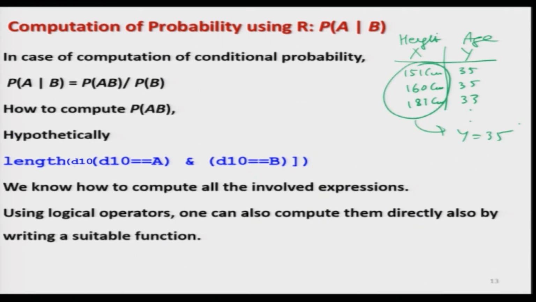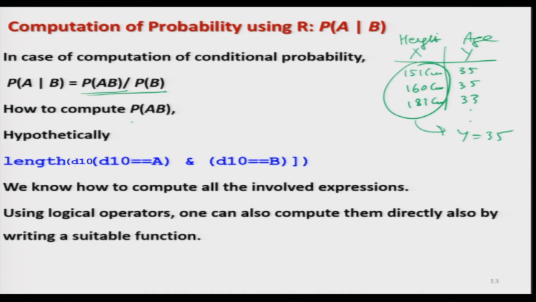It is not difficult, just by using logical operators you can do it. And then you have to simply count how many such numbers are there for which the age is 35. Once you can find out that length, then you can very easily compute the conditional probability by using the same result, that probability of A intersection B divided by probability of B will give you the probability of A given B.